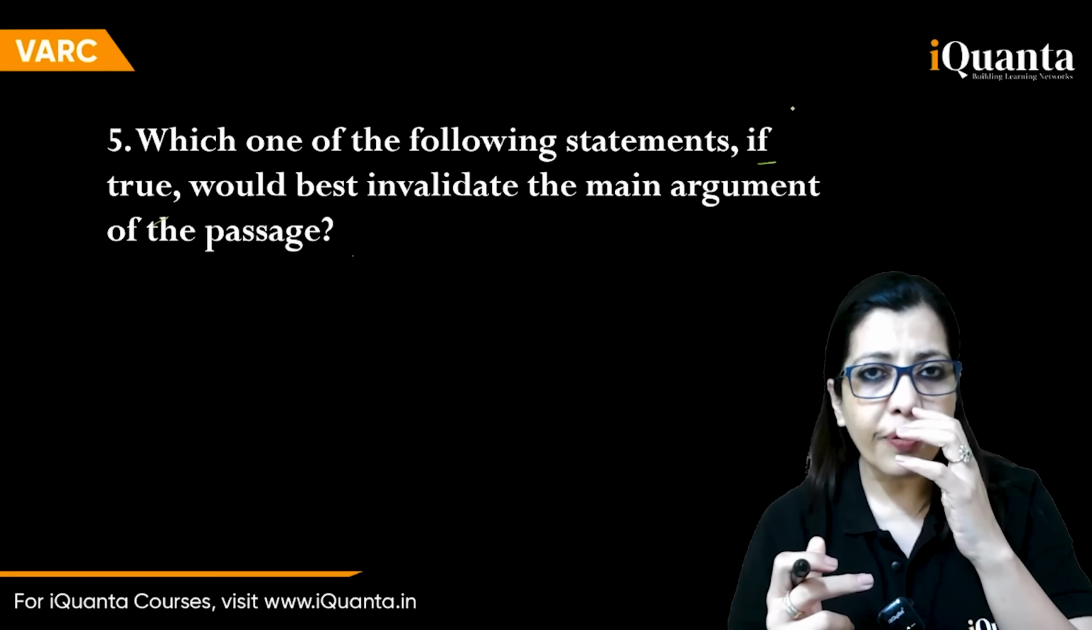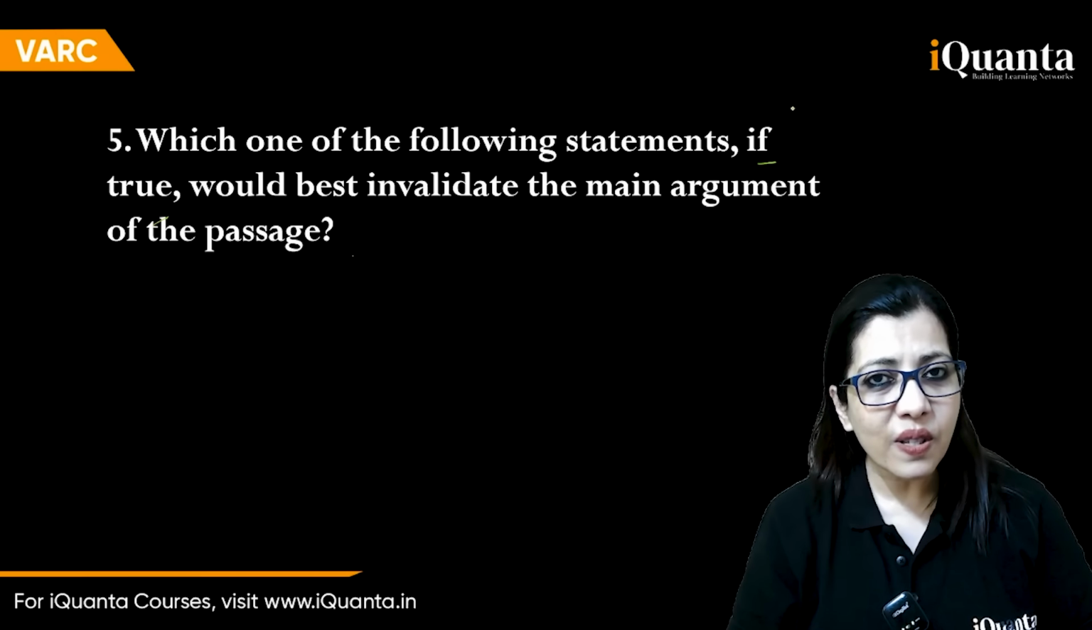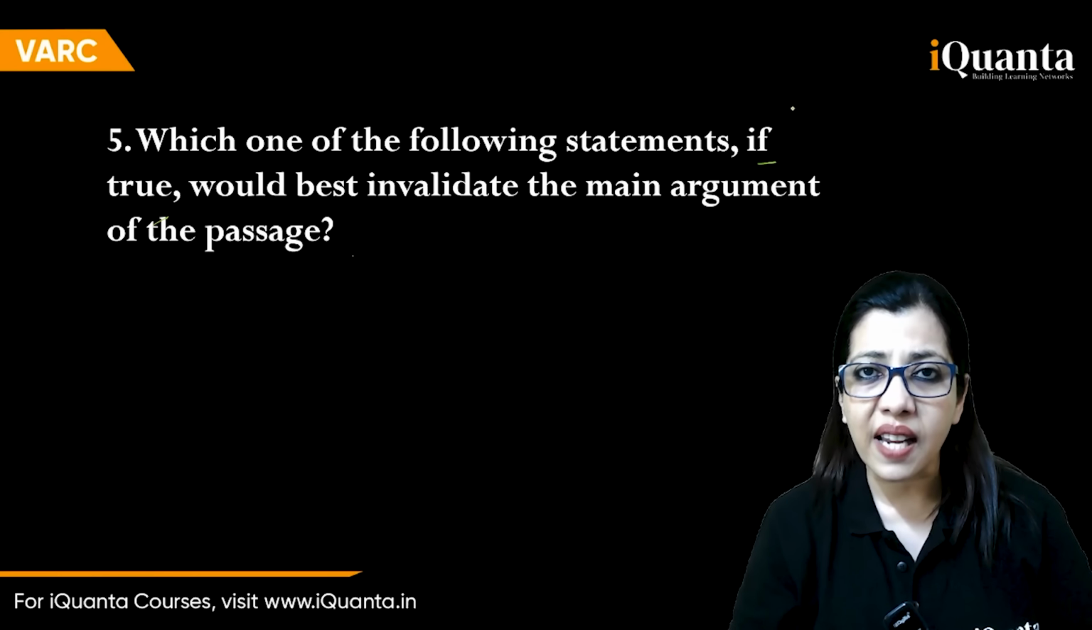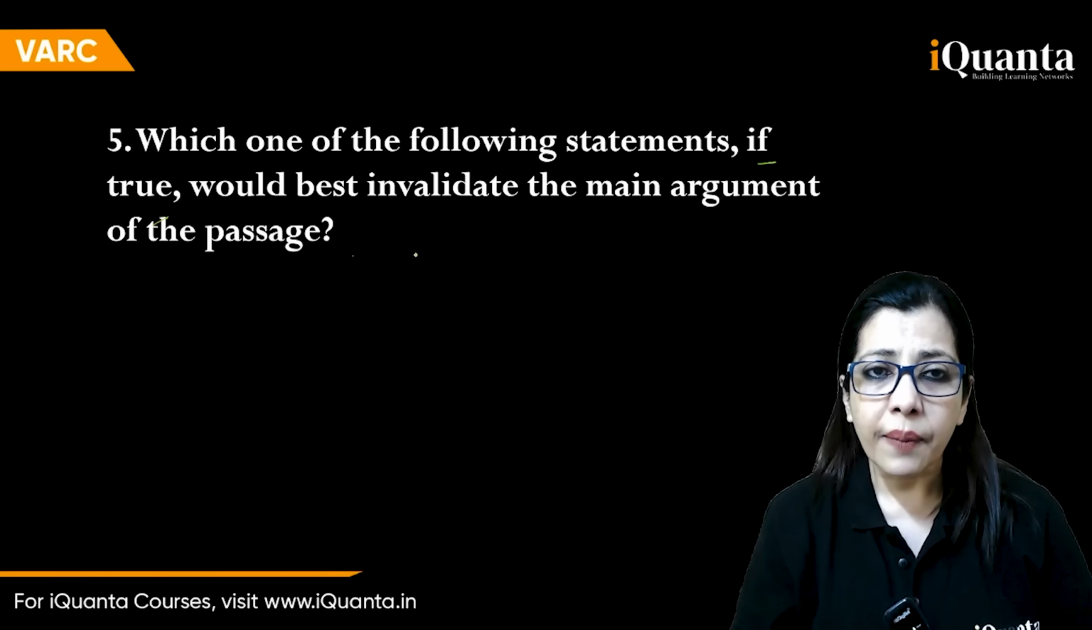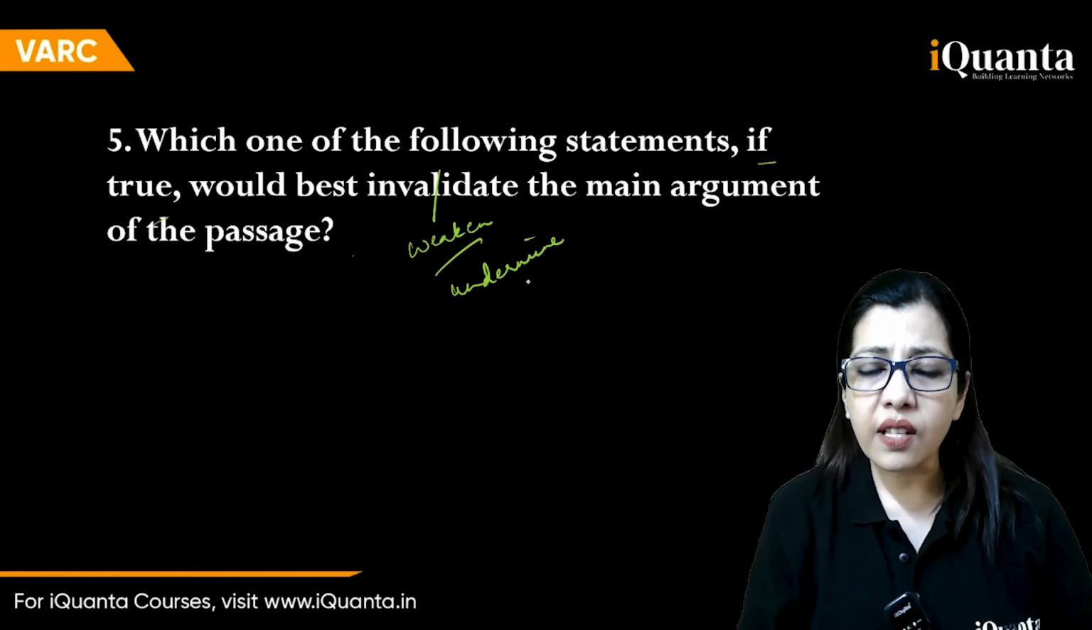If you're arguing with your friends, you can say why should I accept it, but here you can't say why should I accept it. You have to accept it. Why? Because CAT is telling you to assume it. Right? Would best invalidate. Invalidate is weaken. Weaken is undermine. Pay attention to one thing here.